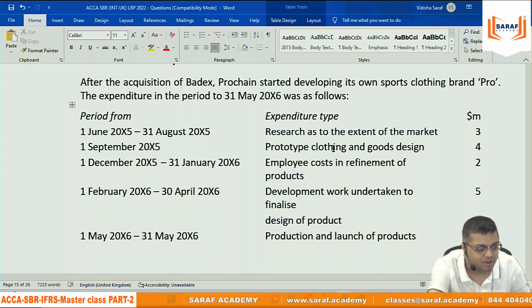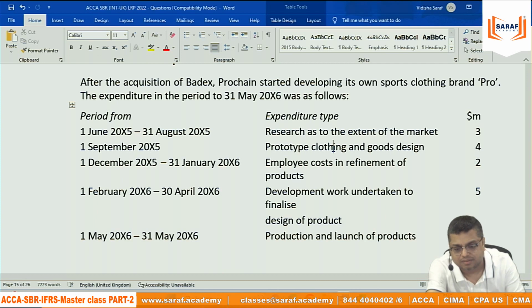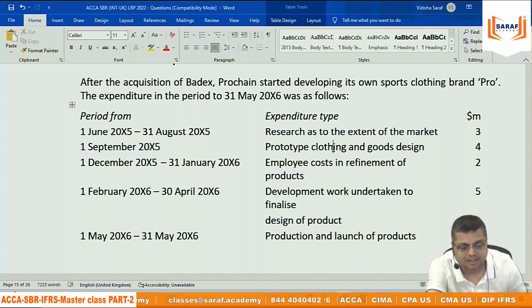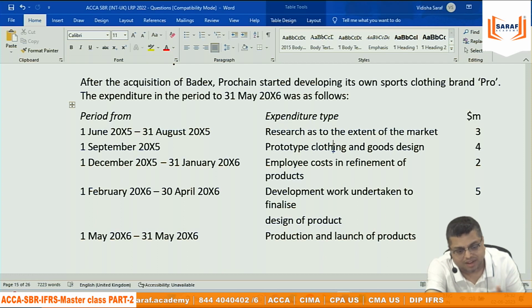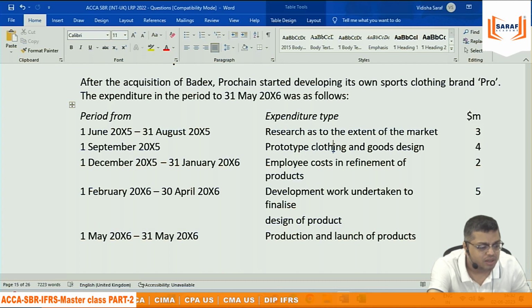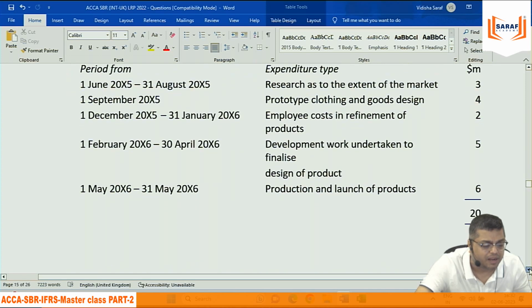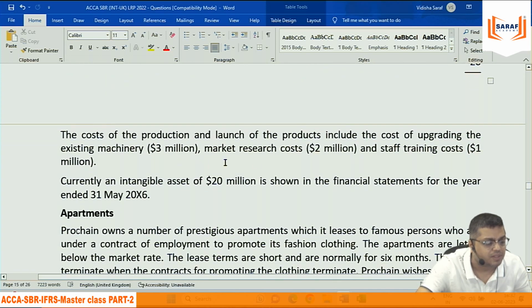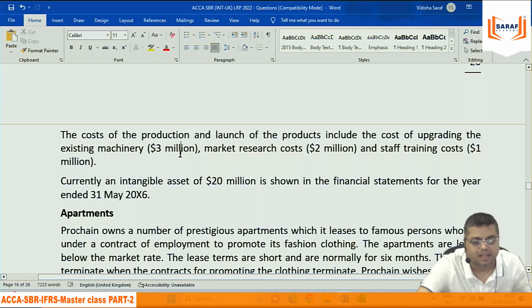No problem. 1st December to 31st January, employee cost in refinement of the products. Whether this labor cost to develop is a development cost, I mean an intangible asset. Then 1st February to 30th April, development work undertaken to finalize. Development already written. Then 1st May to 30th, production and launch of product. In the 6th, they have given the breakup that it is market research and staff training. Ignore these 3. 2 and 1 gone. So it is only machinery development, 3 million. That's only the cost.